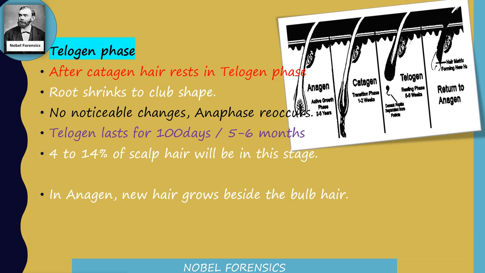Here another new hair will be grown beside the telogen hair, and when that new anagen stage is well advanced, the club hair will be shed. So this new hair's return to the anagen stage is also known as the exogen stage. So there are 4 stages: anagen, catagen, telogen and exogen, and mainly 3 stages: anagen, catagen and telogen phase.